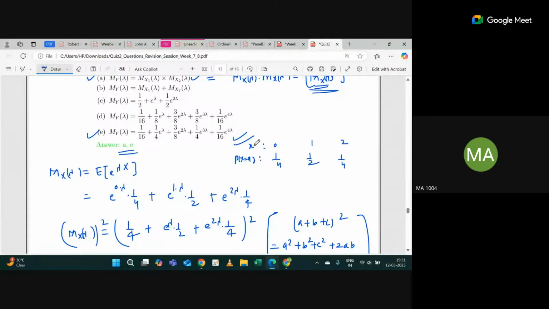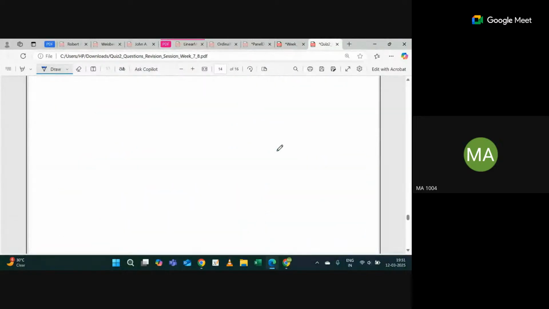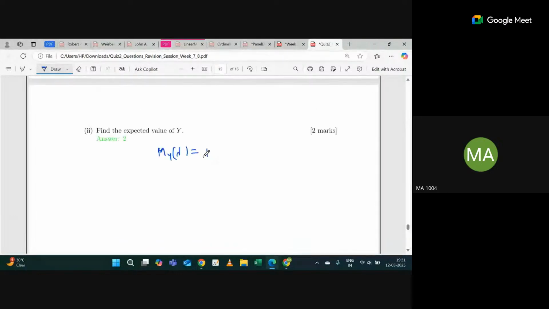There is a last question. What about the expected value of y? How will you calculate it? If you have the mgf of y, let's write it like this: 1 by 16, 1 by 4 e raised power lambda, plus 3 by 8 e raised to 2 lambda, plus 1 by 4 e raised to 3 lambda, plus 1 by 16 e raised to 4 lambda.